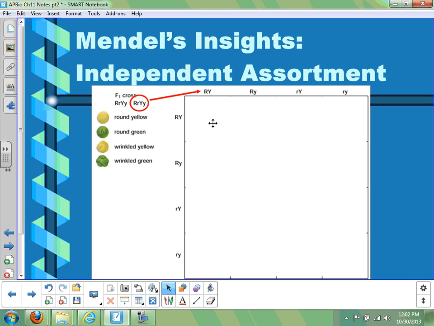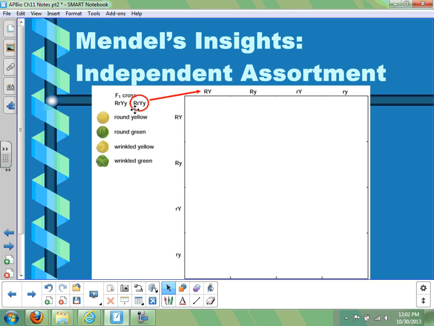So each parent has to always pass down 1 R and 1 Y. You can never pass down 2 R's or 2 Y's. It's always 1 allele per trait. So in math class, if you learned about foiling, we can use that same idea here. We can foil the letters we pass down.